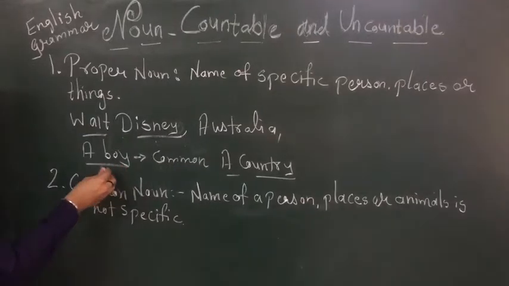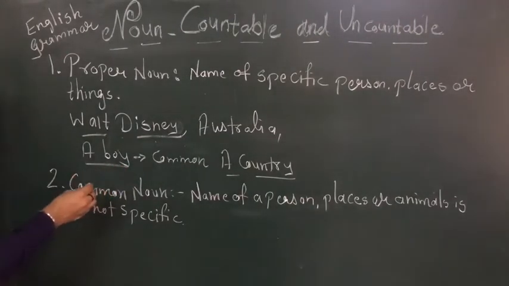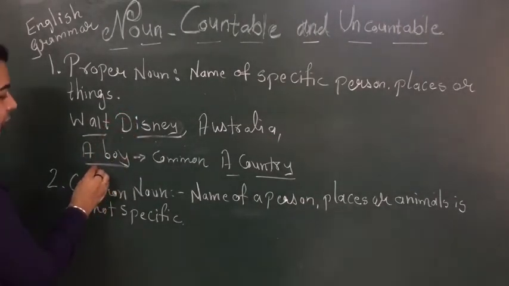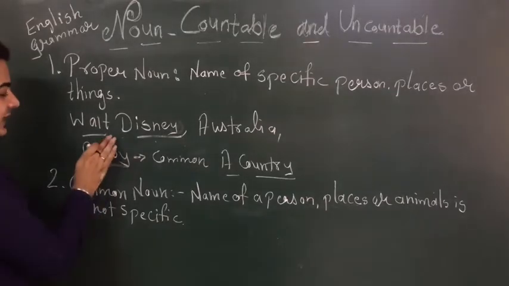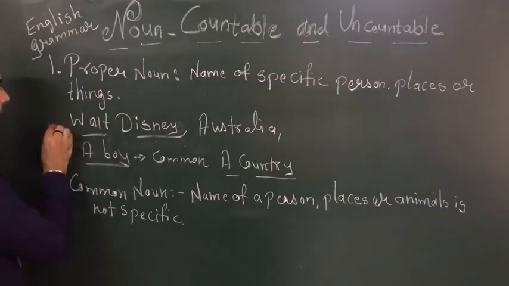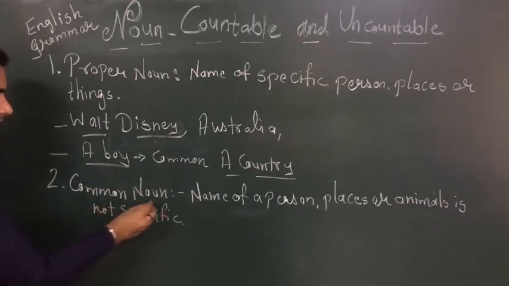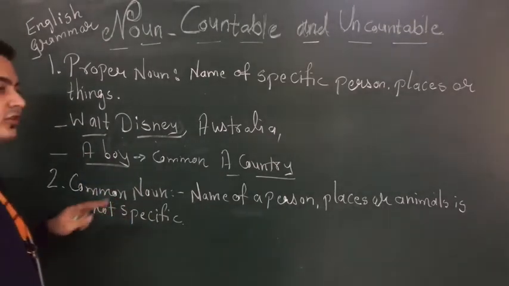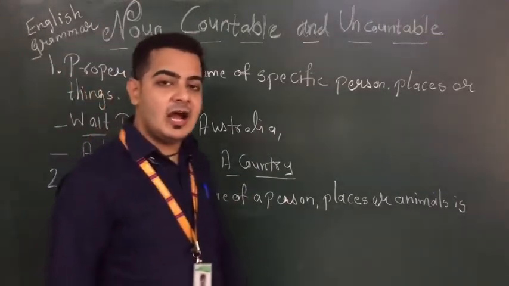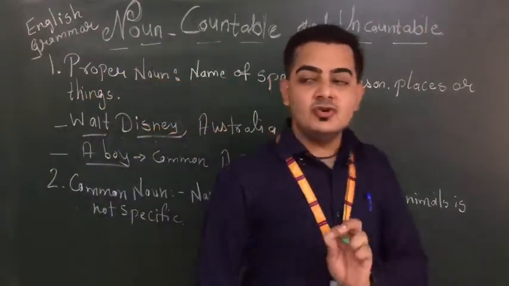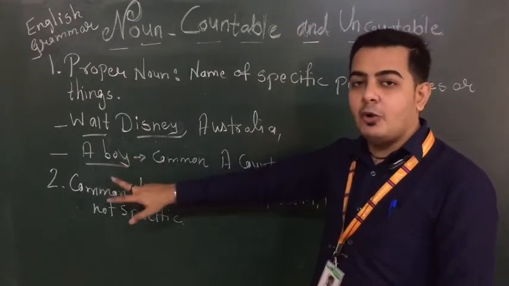As we have seen in this example, students, this is a boy. If I have written the name of a person, it comes in proper noun. But as I have written a boy, that comes in common noun. Understood the difference between proper noun and common noun?